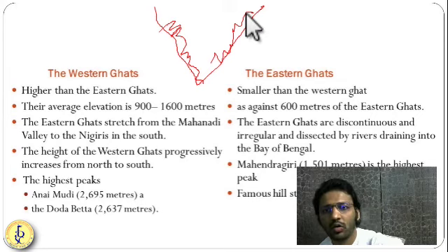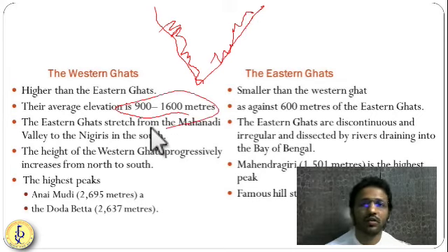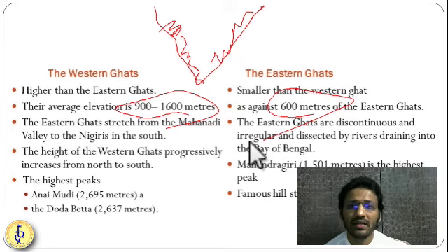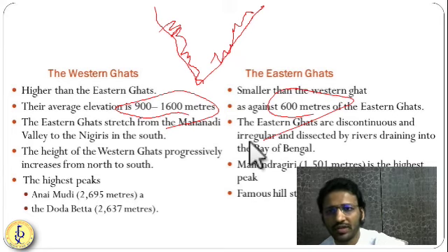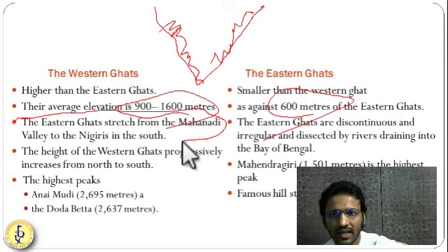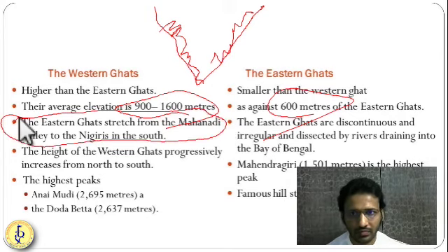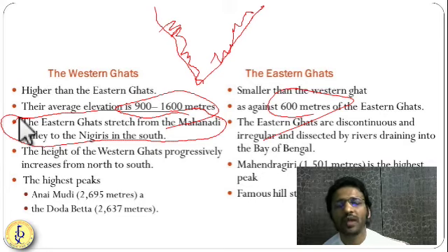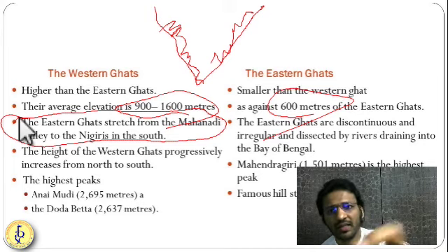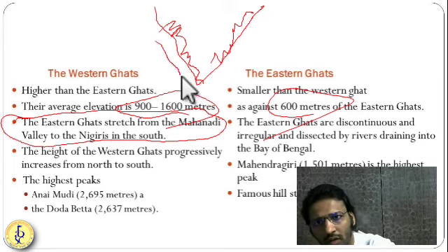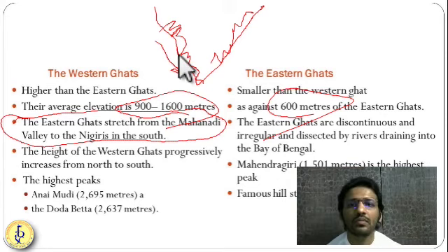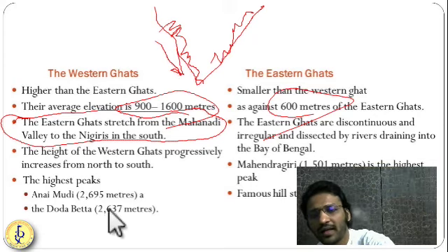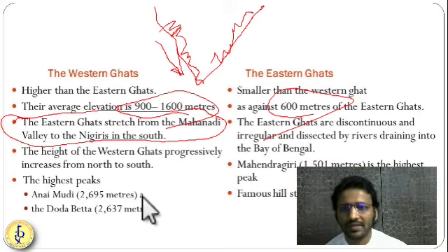So the average height over here is almost 900 to 1600 meters, and in the Eastern Ghat it is 600 meters. Okay. So sorry, some Eastern Ghat features have come over here. The Eastern Ghat stretches from the Mahanadi to the Nilgiri in the south. Okay. The Western Ghat stretches from Gujarat to Kanyakumari. Okay. The height of the Western Ghat increases as you go from north to south. Getting it? So here, as you go to the south, you'll see Anaimudi is the highest peak and Doda Betta is the second highest peak in the Western Ghat.